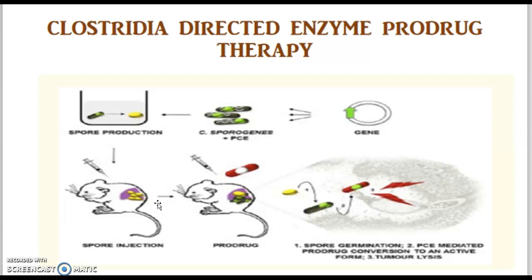So if we leave some time, the bacterium will grow very well in the tumor cells. Once the bacterium has grown, then we will inject the prodrugs. As the prodrugs come in contact with the tumor cells, because of the enzyme which is present in the gene of these Clostridium species, these prodrugs will be converted into an active form only in the tumor cells.